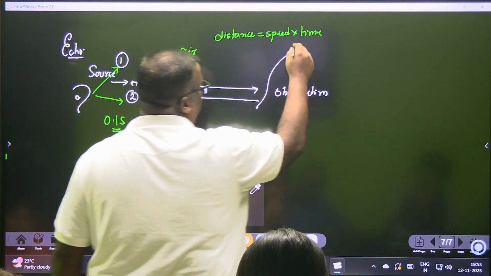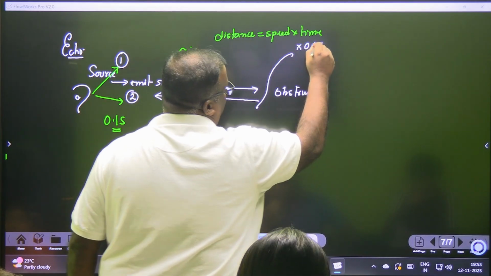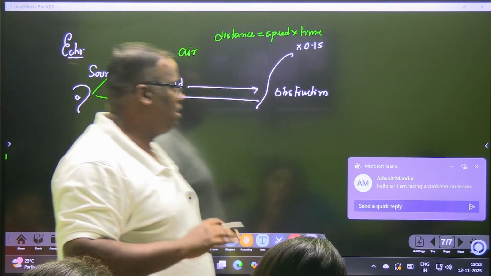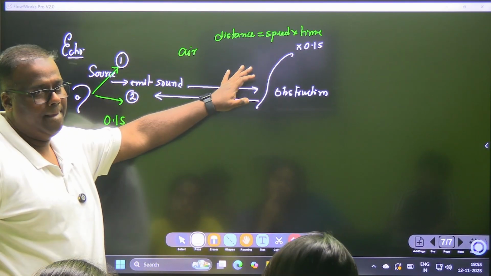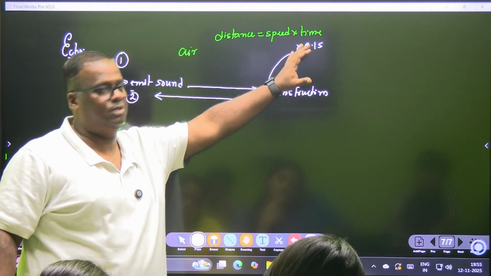Now let's take the time as 0.1 seconds. This is the minimum time. इससे ज्यादा होने से भी आपको लगेगा. This is the minimum time. Are you getting it? This is the minimum time.